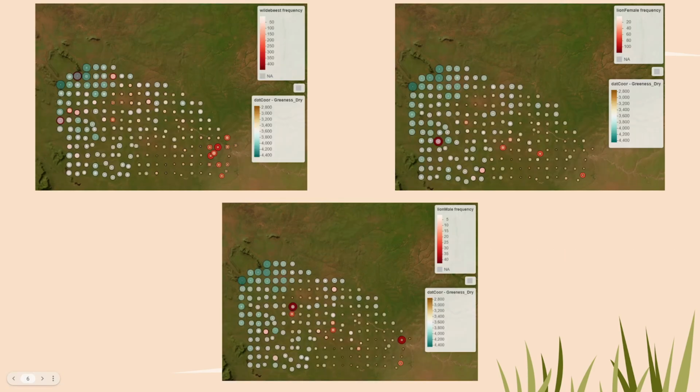These are the spatial distribution maps of lion frequency as well as wildebeest frequency throughout the Serengeti. The top left is the wildebeest frequency, so we can see down here that there are many wildebeest in this area. They're all over the Serengeti, distributed pretty evenly. Higher numbers are down here in the bottom right, and we can see them in the mid-range as well. Within both female and male, we can see a correlation: there's higher frequency where there's more wildebeest.